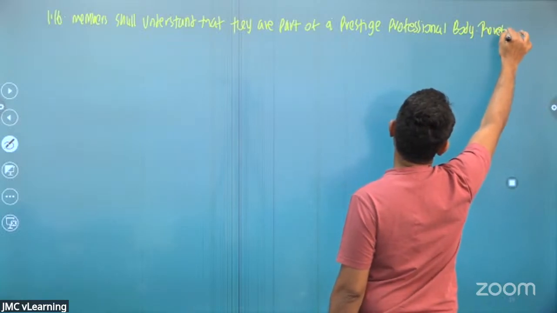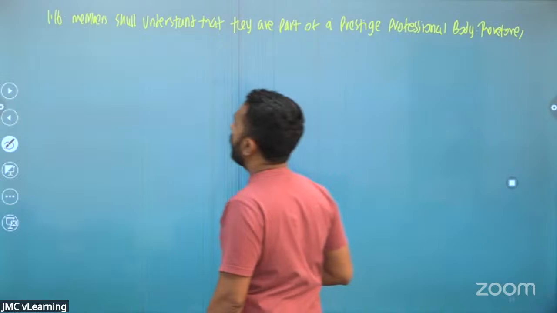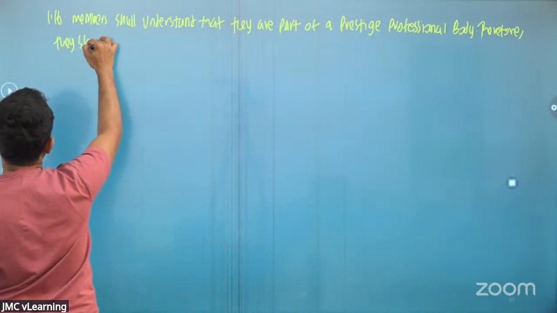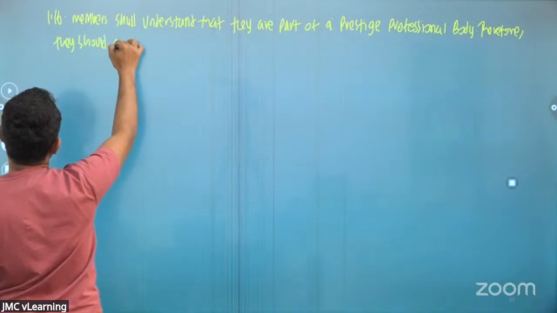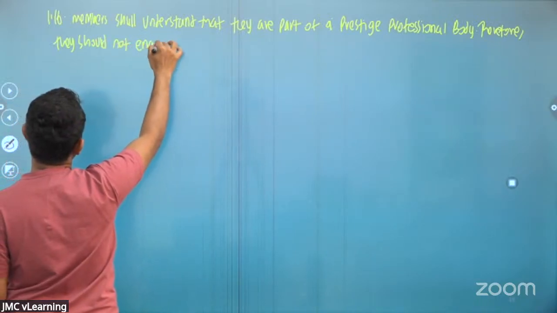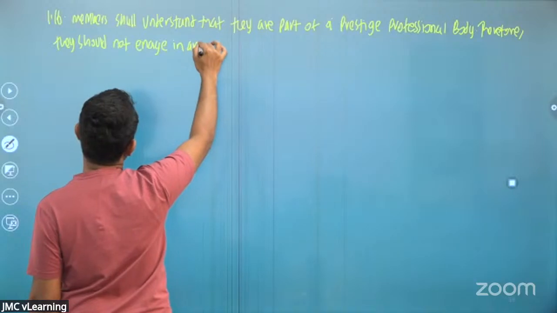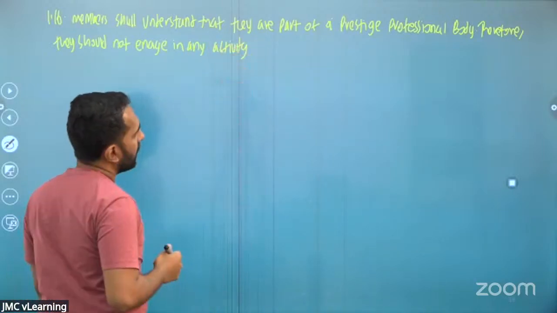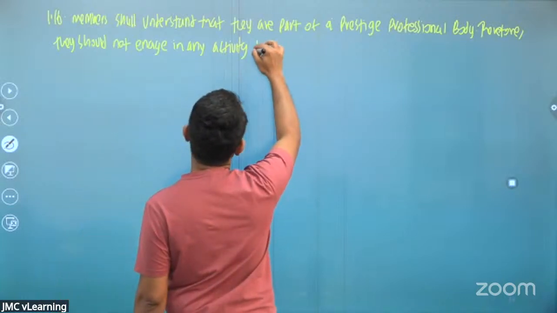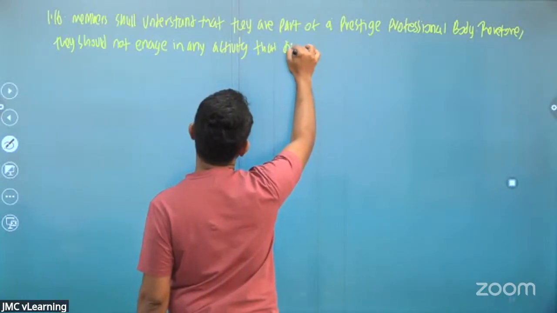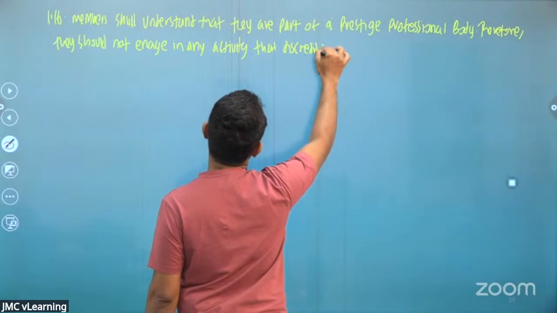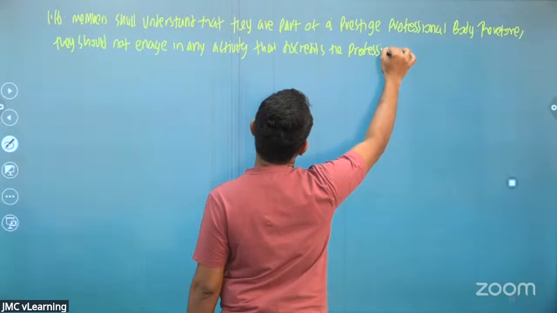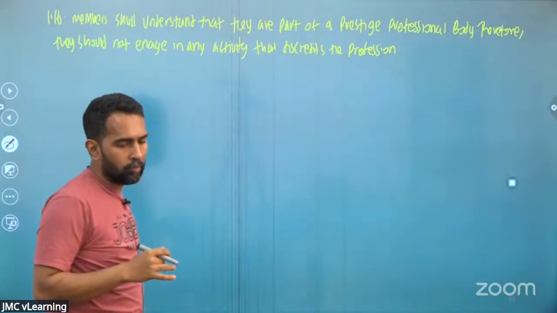Therefore, they should not engage in any activity that discredits the profession. We should not do anything that will impact our profession.